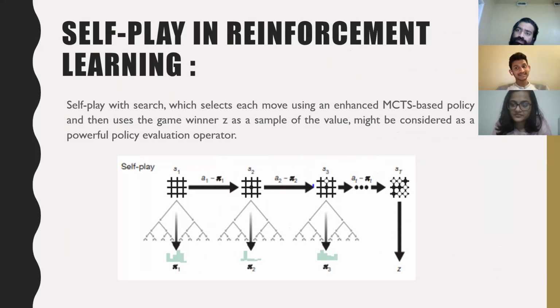The game is also scored according to the rules of the game, and finally the result is calculated as the game winner, or sometimes the game loser. And coming to the neural network training in reinforcement learning.